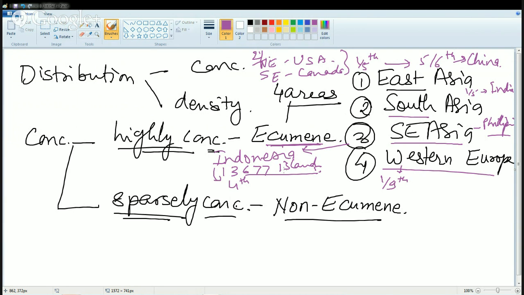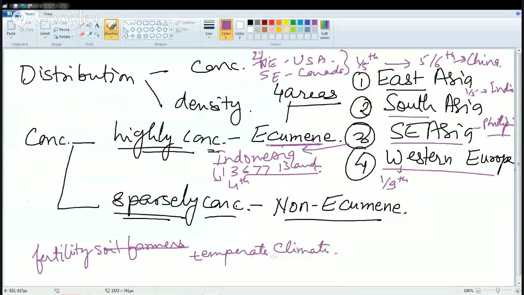Now when we talk about ecumene areas, let's understand which regions are ecumene and why they are ecumene. The major factors that affect the density or the concentration in any region are, first, fertility of the soil. So it's basically the farmers. The first reason is fertile soil, which has a lot of farmers. Then you have moderate to temperate climatic conditions. That's another reason why there are a lot of people in any region. Then proximity to a river or water body. So you have a river, ocean or water body nearby. These all factors account for high concentration of areas.